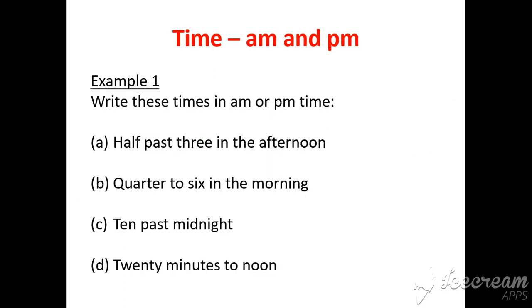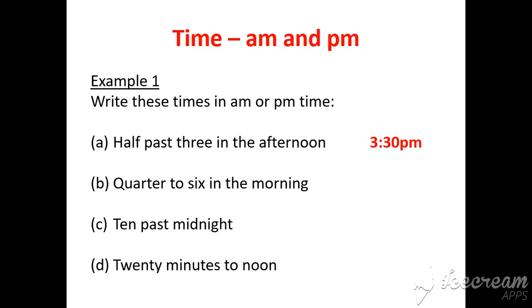So let's do a couple of quick examples, to see if you've got familiar with this AM and PM time. Here we go. Example 1. Write these times in AM or PM time. So part A, half past 3 in the afternoon. Well, since it's afternoon, it must be PM, and half past means 3:30, halfway between 3 and 4. So it's 3:30 PM.